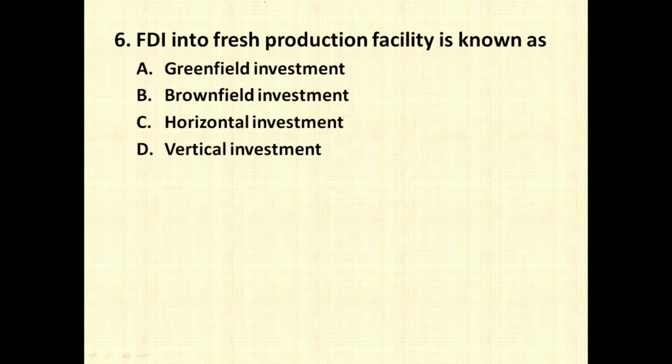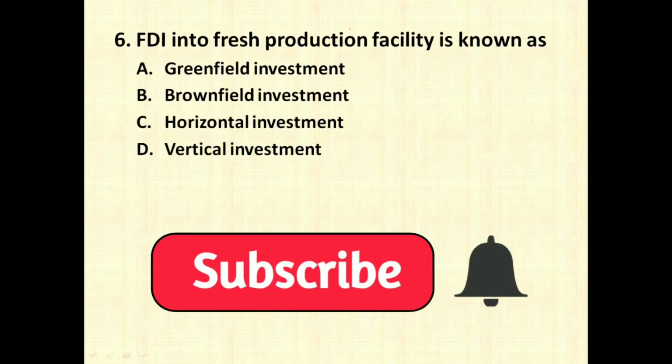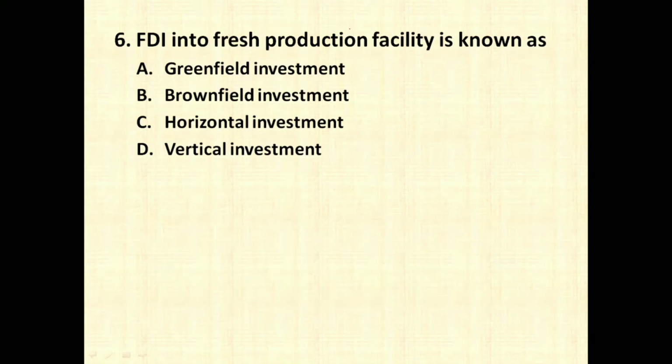The next question is FDI into fresh production facility is known as. Now here Greenfield investment and Brownfield investment are almost similar terms. Greenfield investment is nothing but fresh production in a fresh area or a fresh place, whereas Brownfield investment is also a fresh production but on an area where there is already a building which is constructed. If you are constructing a totally new building and a new production facility, then it is Greenfield strategy or Greenfield investment. If you are constructing on an already constructed building, that is called as Brownfield investment.